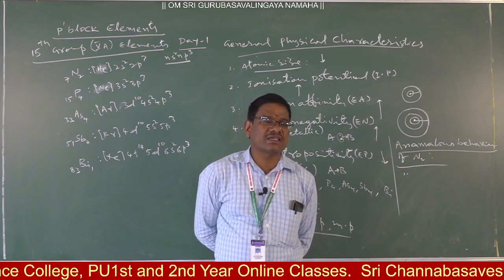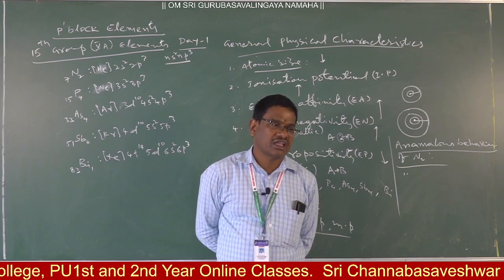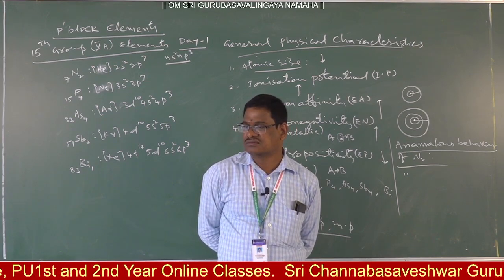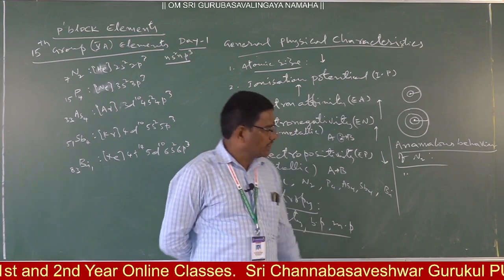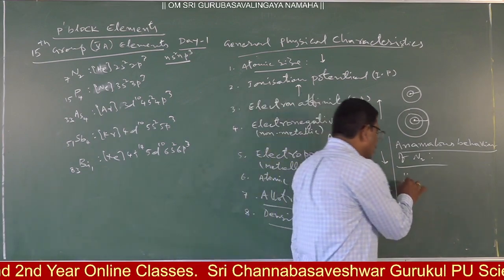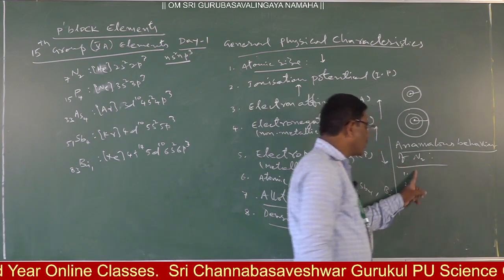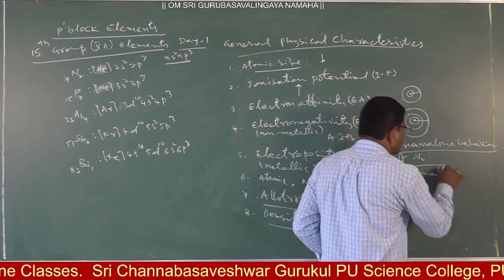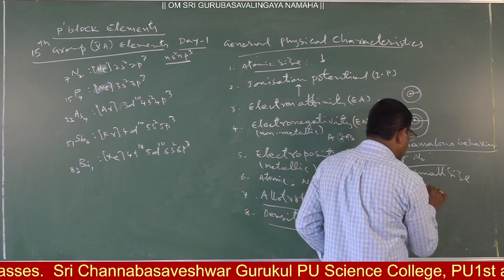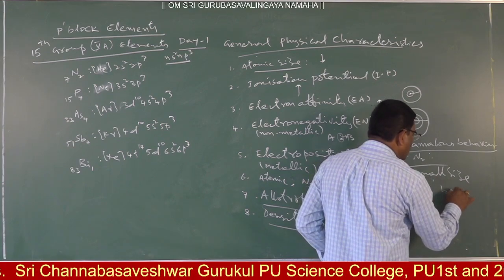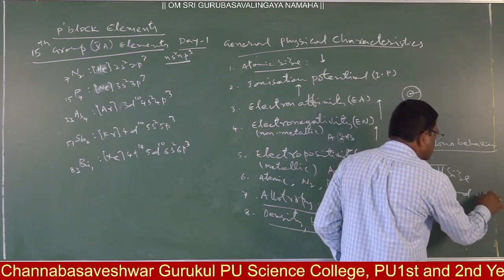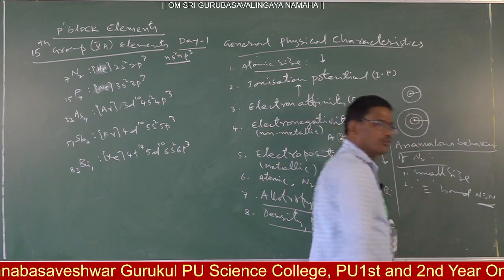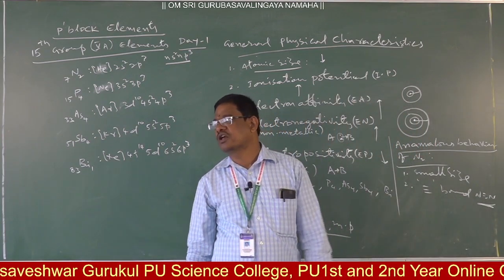Due to small size it possesses higher electronegativity, unlike the rest. The other is the triple bond between nitrogen atoms, that is N triple bond N. Between N and N, a triple bond is possible.